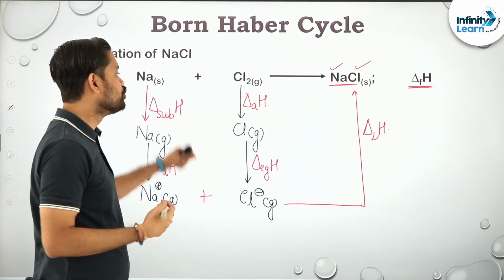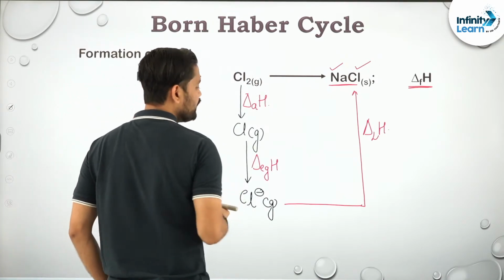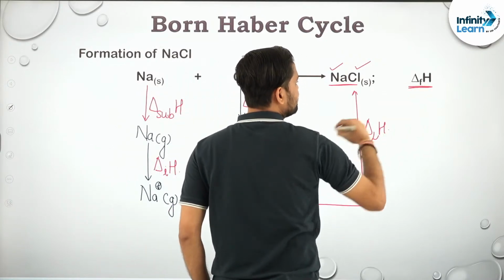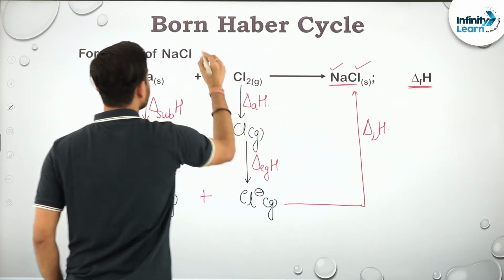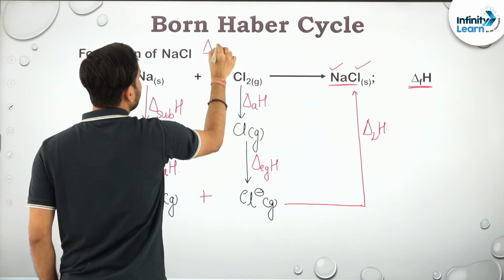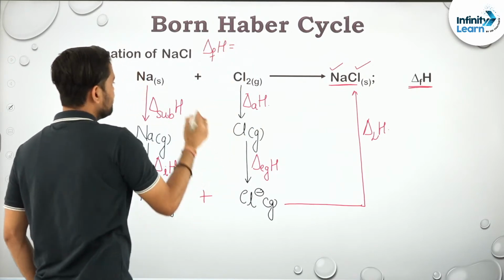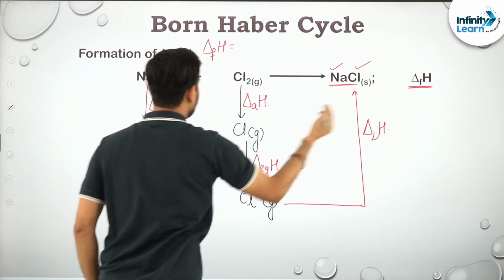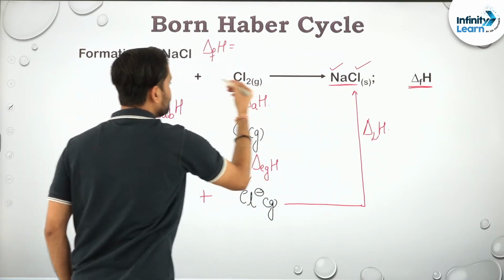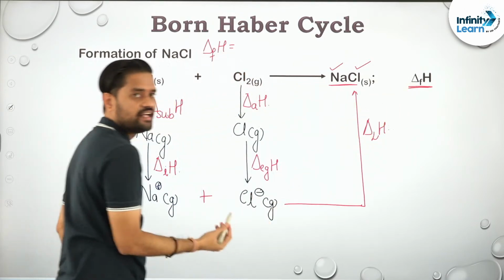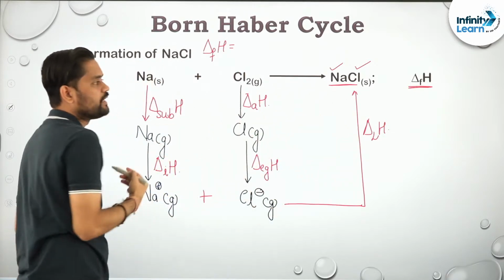and according to Hess law, delta HF, let me write it over here. According to Hess law, the energy change in this reaction will be equal to what? Total. ये reaction में जितनी energy लग रही है and ये जो total energy वो क्या होगी? बराबर होगी, ठीक है.